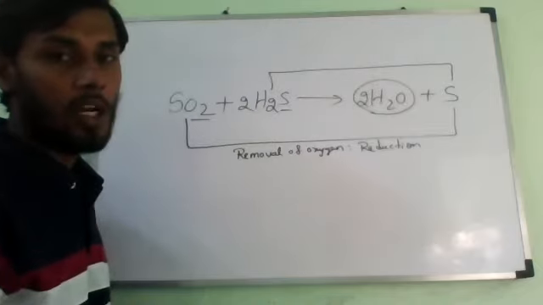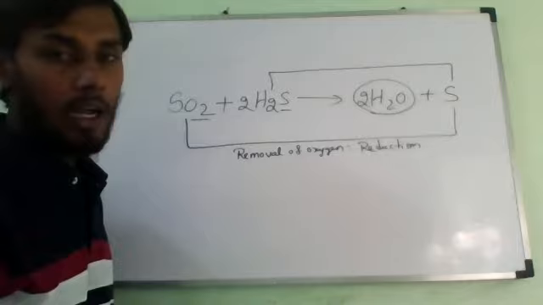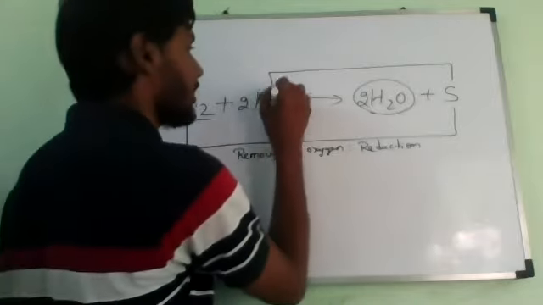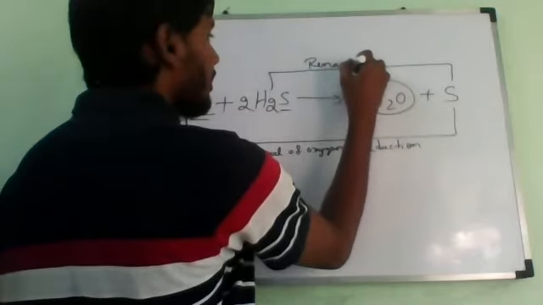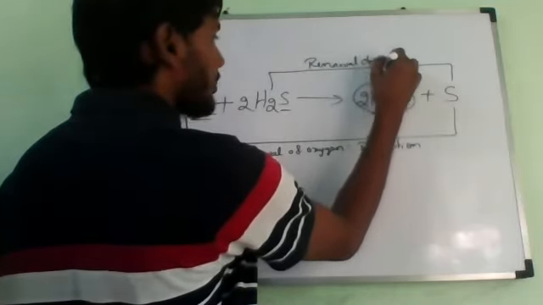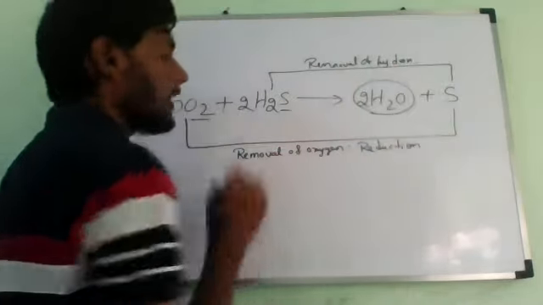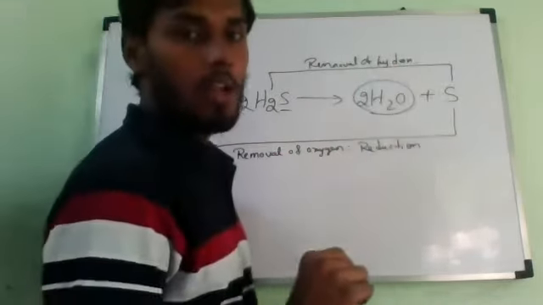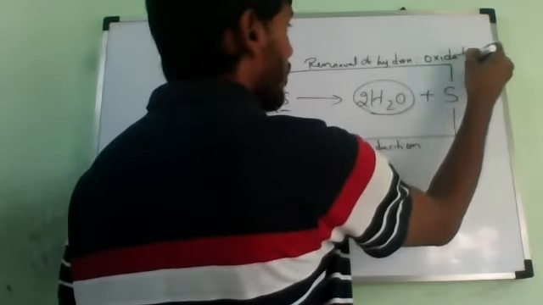What should we call it? Oxidation. That alone you should remember.